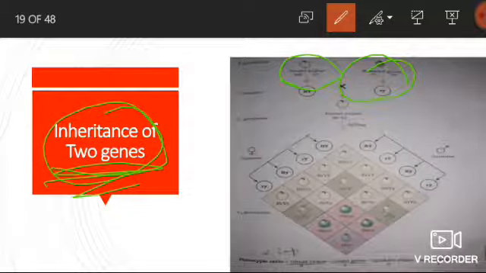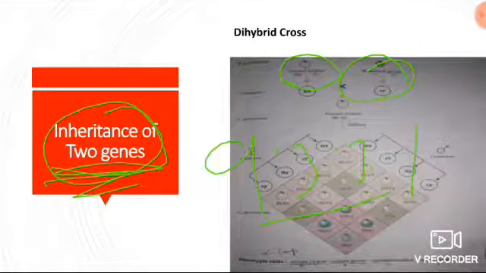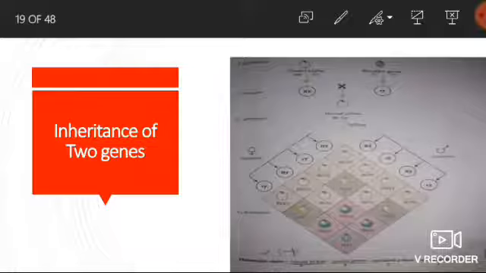It always produces a phenotypic ratio of 9:3:3:1, and the genotypic ratio is 1:2:1, 2:4:2, and 1:2:1. This is all about genotypic and phenotypic ratio. I hope you will get this. This is all about the third law of Mendel.